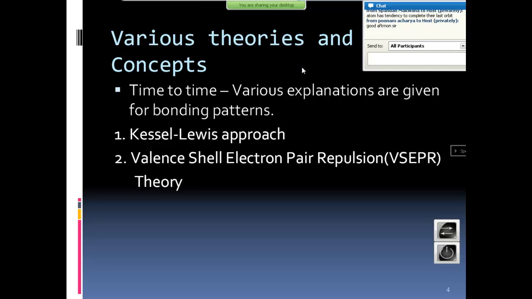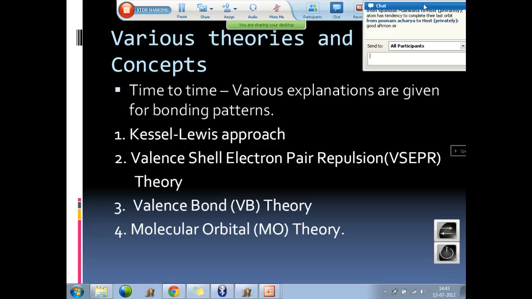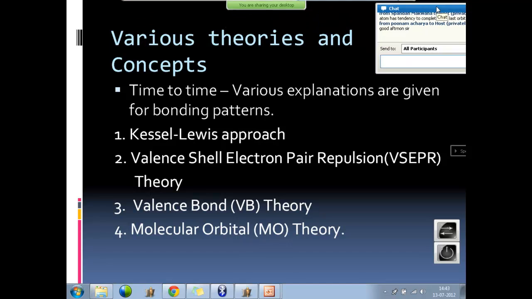Some bonds can be explained by the first theory, some other bonds by the second, and some are explained by valence bond theory. The valence electrons participate in bond formation, as told by valence bond theory. Last comes molecular orbital theory. So far, only four are there. We don't know how many are yet to come. These are just theories, concepts. Nobody knows for sure. So I'm not going into detail about all these structures and how they function because it's a pure chemistry subject. You just have to know that all these theories are there.